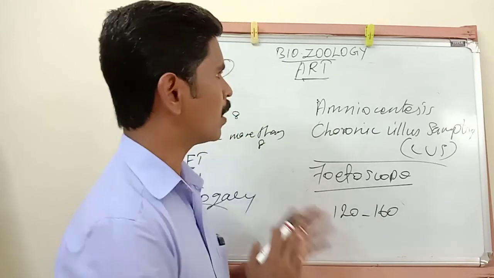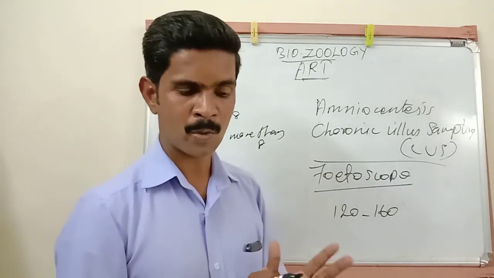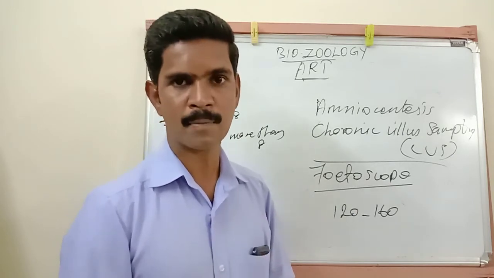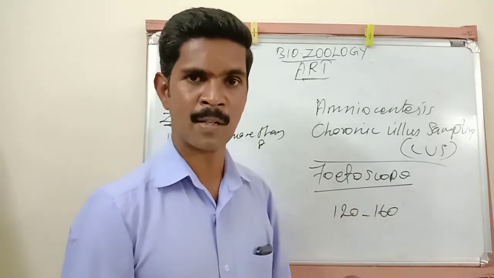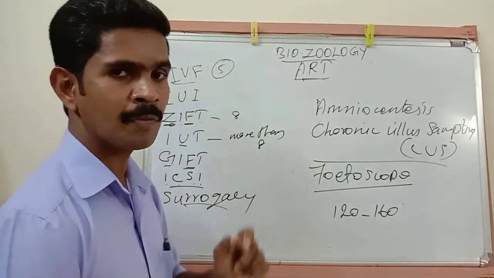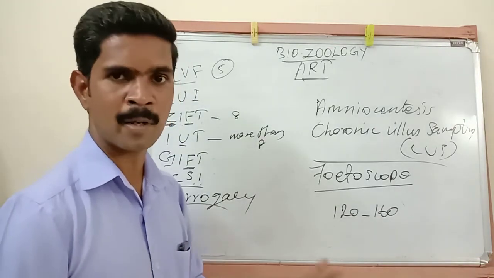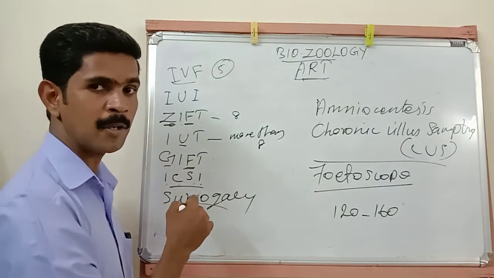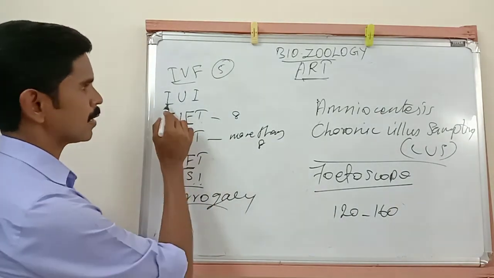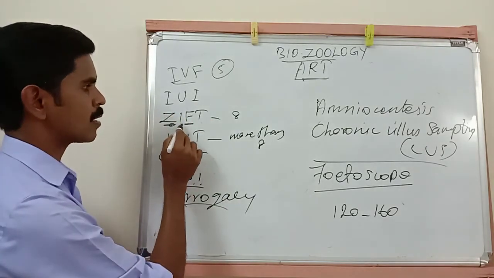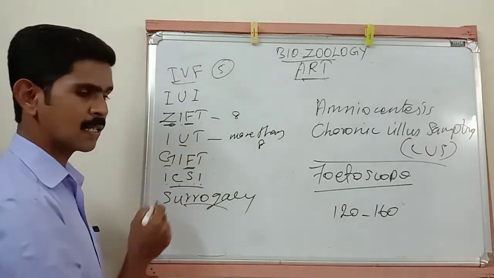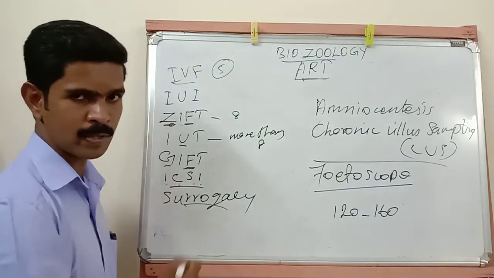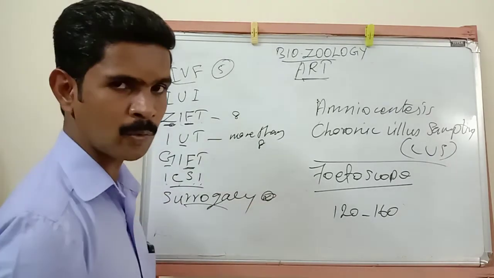Hope you all understood today's topic. Today there are 2 important 5 mark questions. The first question is infertility and the causes for infertility, and the second question is in vitro fertilization. These are the two 5 mark questions. Then all these methods may be asked for 2 marks or 3 marks: intrauterine insemination, zygote intrafallopian transfer, intrauterine transfer, gamete intrafallopian transfer, intracytoplasmic sperm injection, then surrogacy. Surrogacy is a very important 2 mark question.